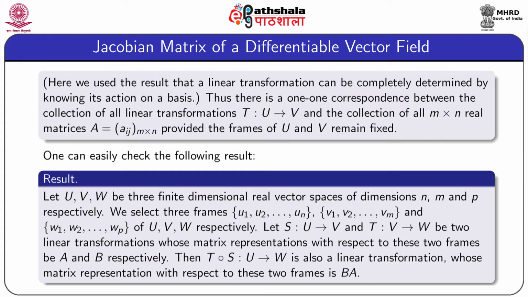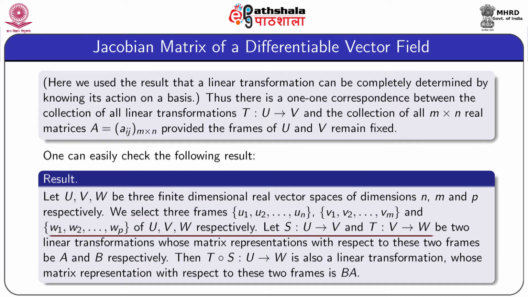We mention here a result which one can easily check. Let U, V, W be three finite dimensional real vector spaces whose dimensions are n, m, p respectively. We select three frames U1, U2 up to Un, V1, V2 up to Vm and W1, W2 up to Wp of the linear spaces U, V, W respectively.